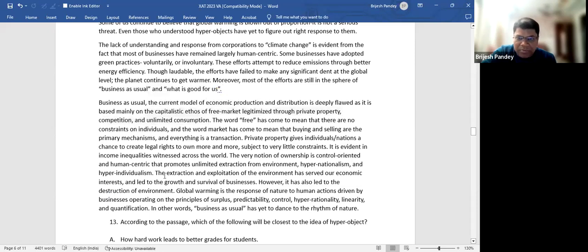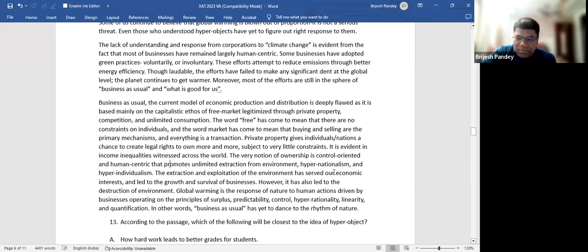The word free has come to mean that there are no constraints on individuals, and the word market has come to mean that buying and selling are the primary mechanisms and everything is a transaction. Private property gives individuals and nations a chance to create legal rights to own more and more, subject to very little constraints. It is evident in income inequalities witnessed across the world.